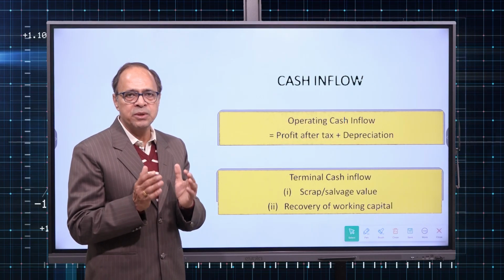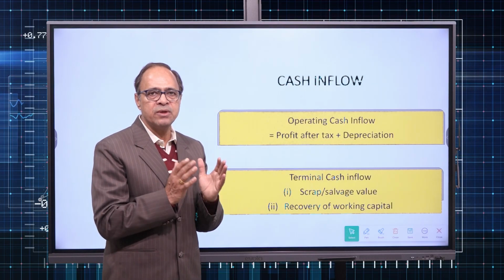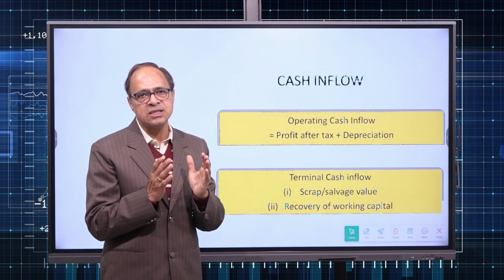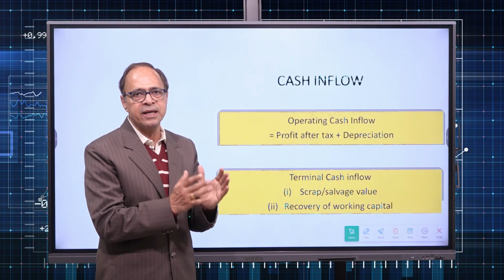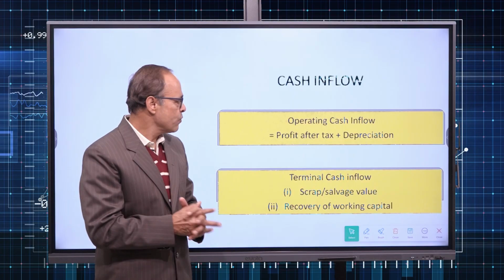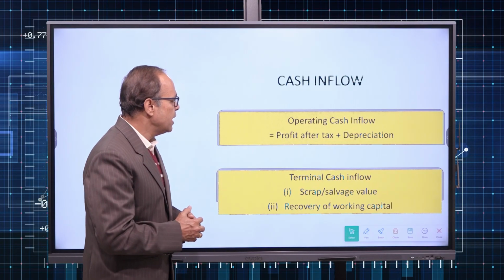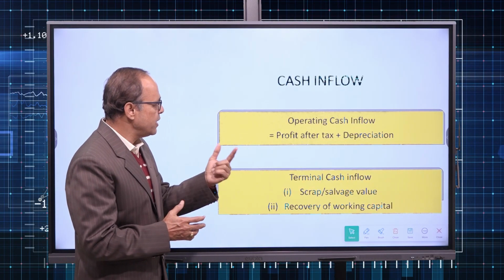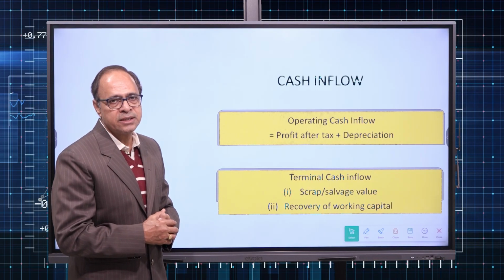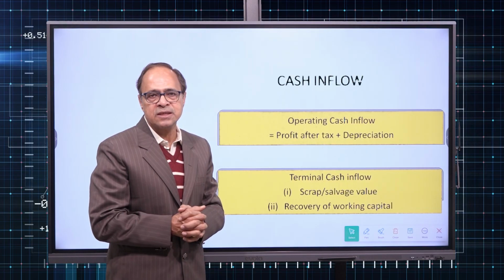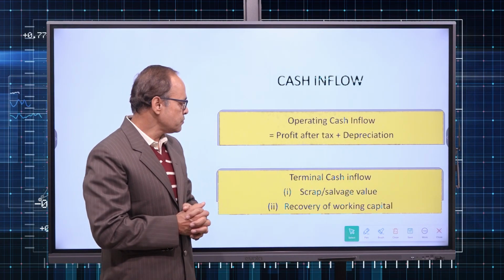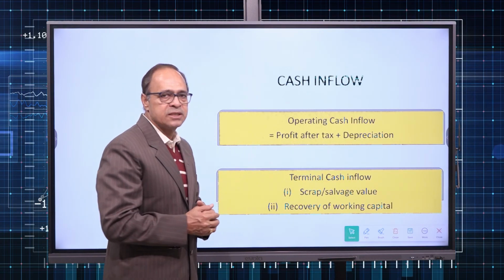That means how much cash inflow the project will generate year on year during its lifetime from the core activities of buying and selling of goods and services. So those are operating cash inflows, and you can see this is the way we calculate operating cash inflow. However, the detailed method of calculation has been discussed in the earlier video. Then terminal cash inflow.